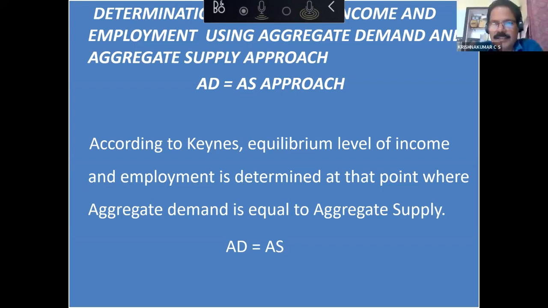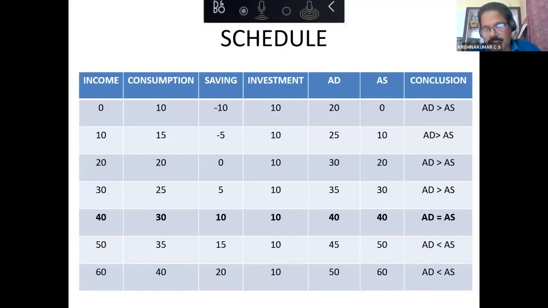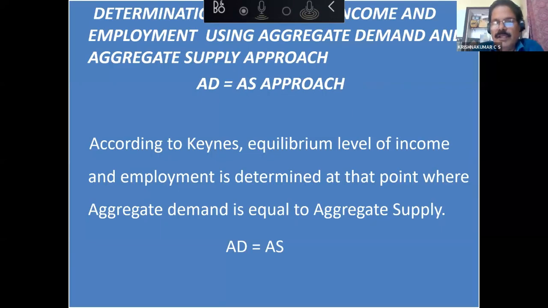See, we are coming to the most important part of the lesson and the most repeatedly asked concept in the board examination. It's actually determination of equilibrium level of income and employment, the AD is equal to AS approach by John Maynard Keynes.